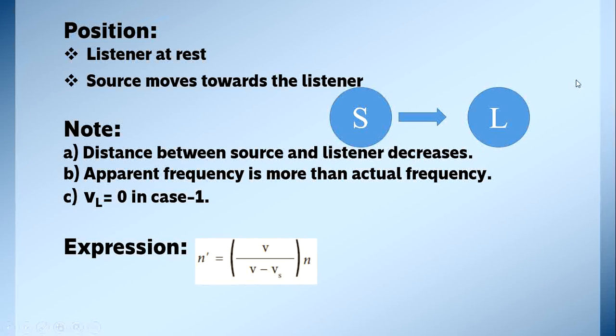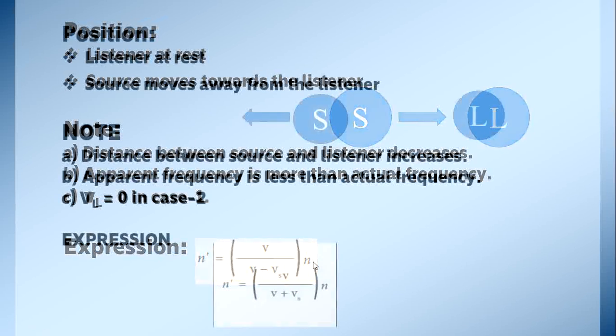Which expression do we take? First expression, because the source is moving towards the listener. What is the first expression? (V plus VL) by (V minus Vs) into N. In that, VL becomes 0. So the remaining expression becomes V by (V minus Vs) into N.